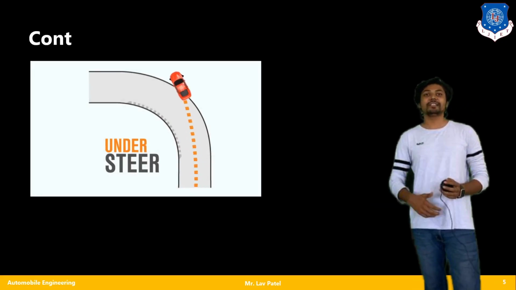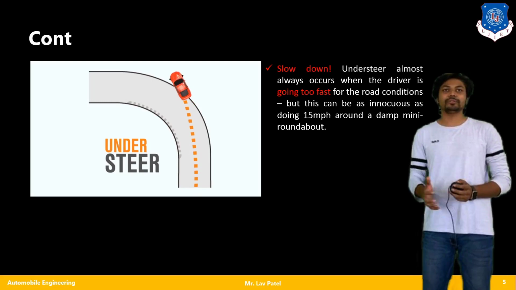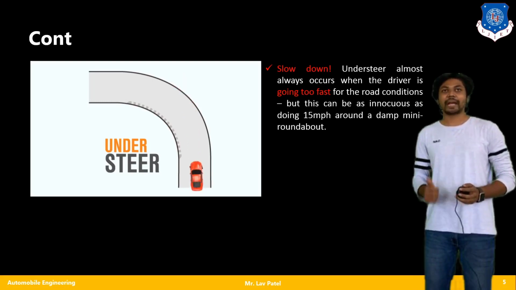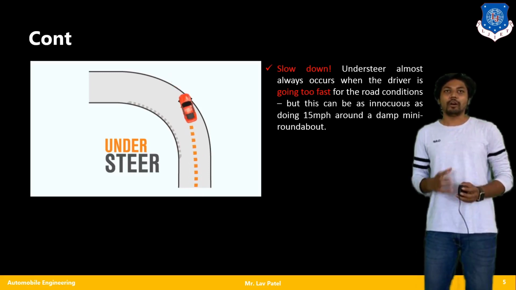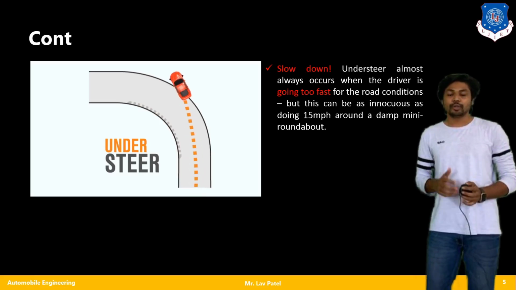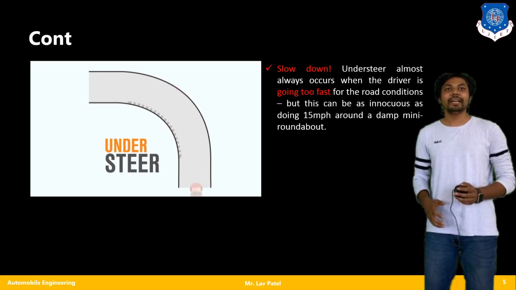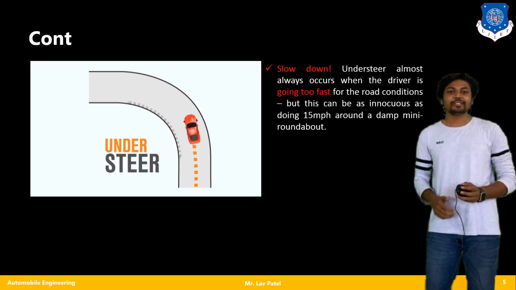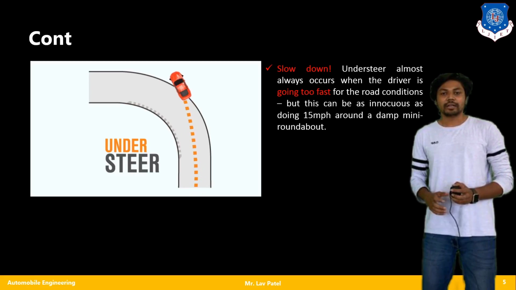In the animation, you can see the understeer effect of the vehicle, and how to solve or manage it. First of all, the main and prior work is to slow down my vehicle. Understeer almost always occurs when the driver is going too fast in different road conditions, but this can be as innocuous as doing 15 miles per hour around a damp mini roundabout.